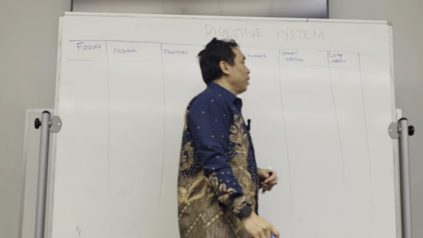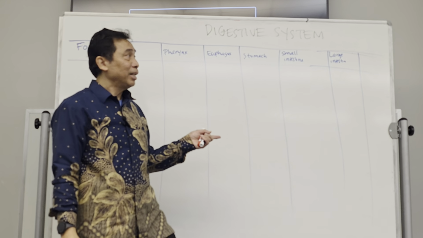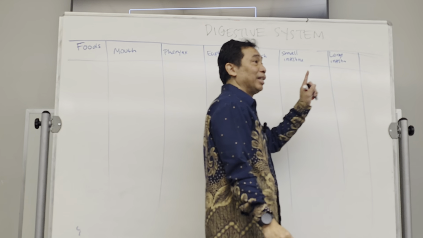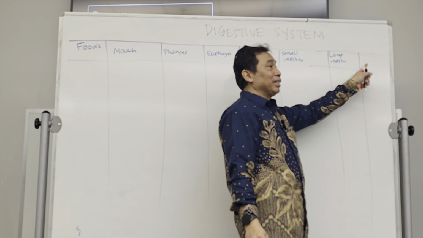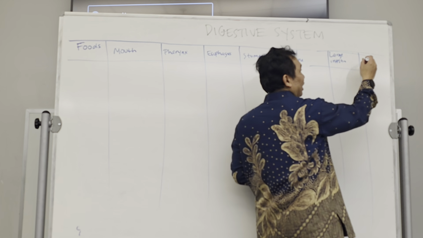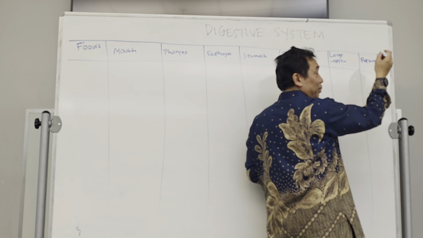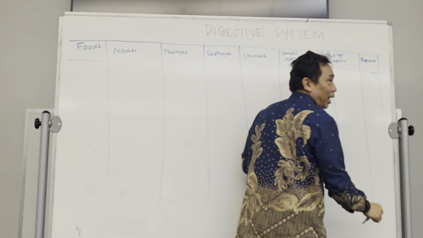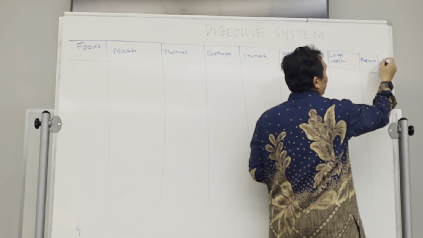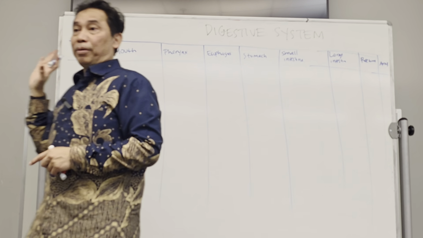Okay, and then from the large intestine, the feces will stay for a while in the... What is after the large intestine? Where will the poop stay? The rectum. Okay? And then finally, out from our body through the anus. Right? So that's the tract organs.